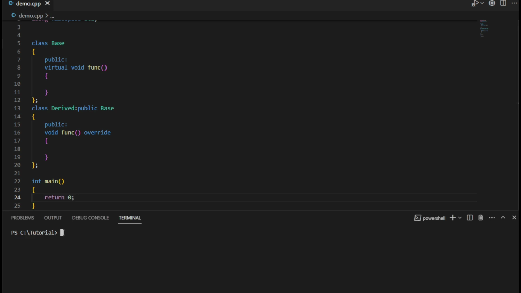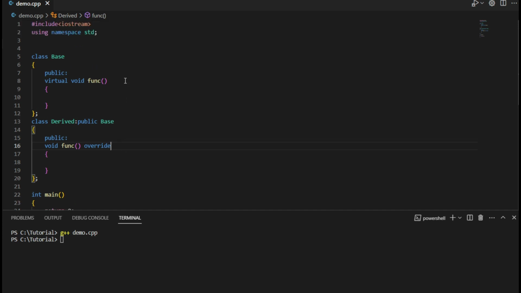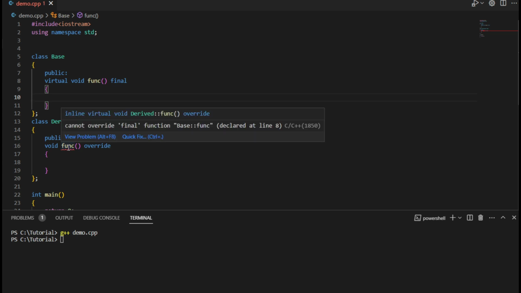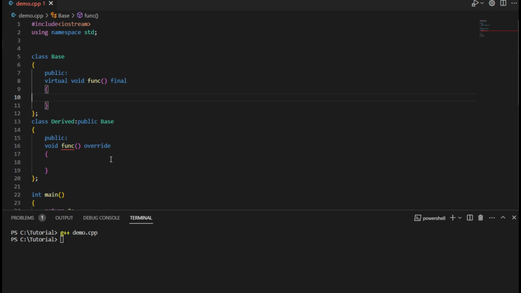And I will go ahead and compile this code. So if you notice, there is no error in terms of the compilation. So this is totally fine. But I will do a slight modification again, that I will mark this virtual function as final. Now, the moment I mark this virtual function as final, you notice that there is an error over here which says you cannot override a final function.